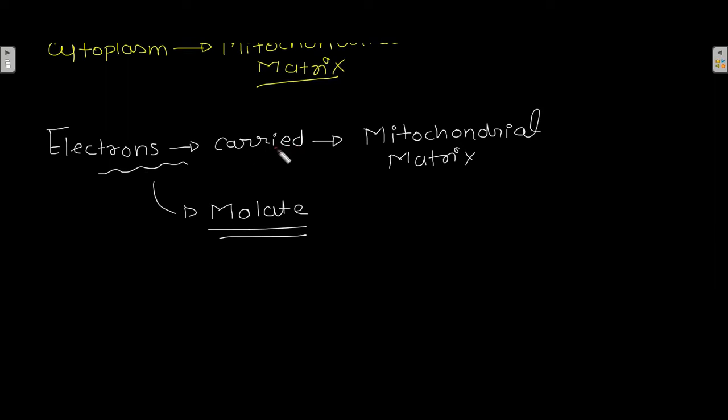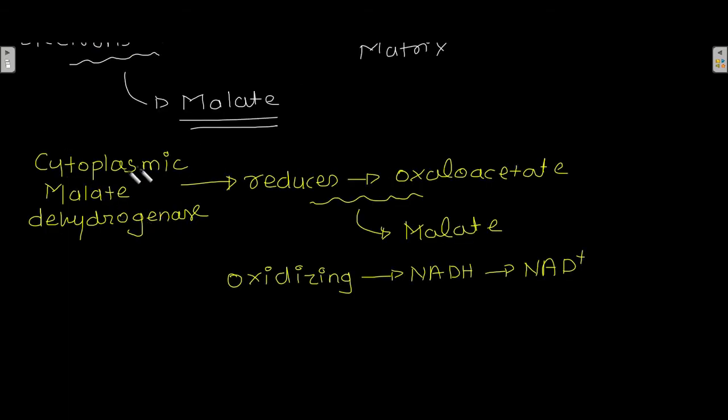Electrons are carried into the mitochondrial matrix in the form of malate. Now this cytoplasmic malate dehydrogenase is the enzyme which reduces oxaloacetate, and the reduction of oxaloacetate results in the formation of malate, and simultaneously there is oxidation of NADH into NAD+.